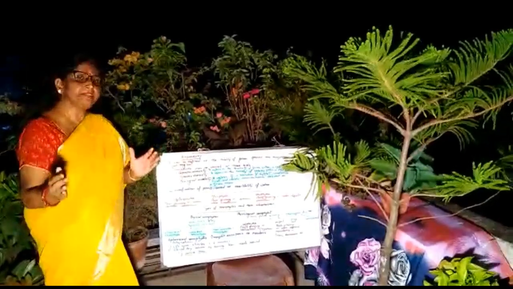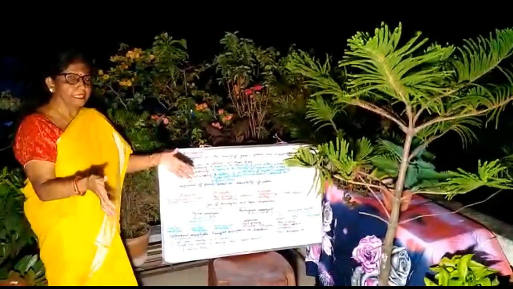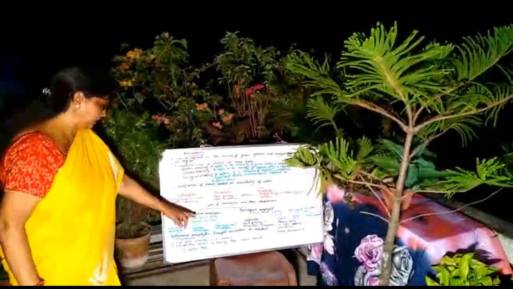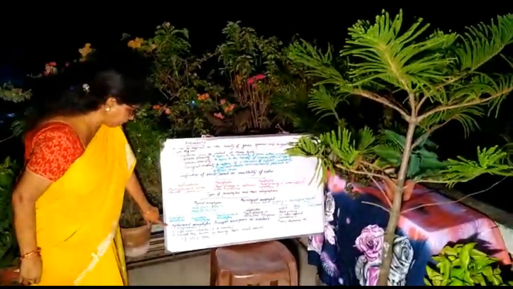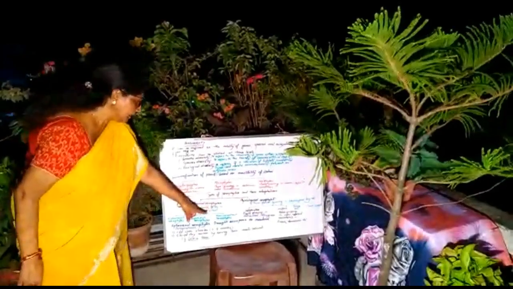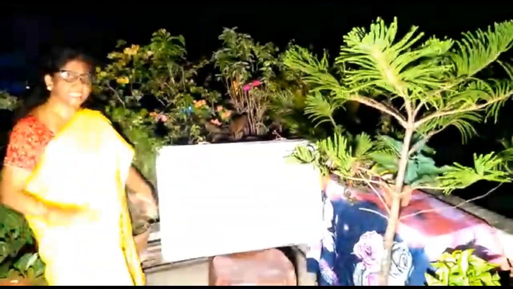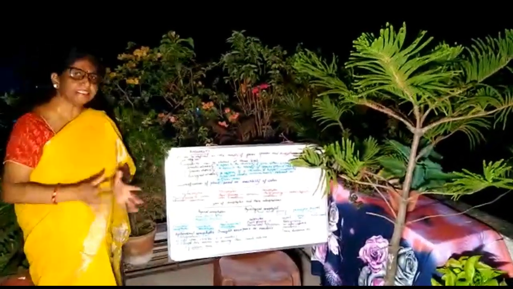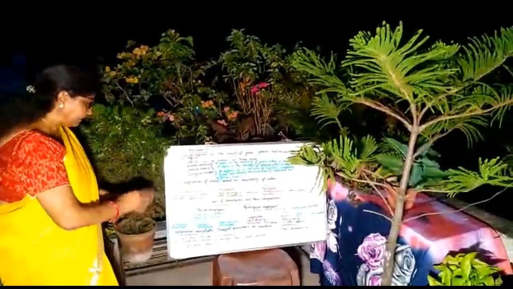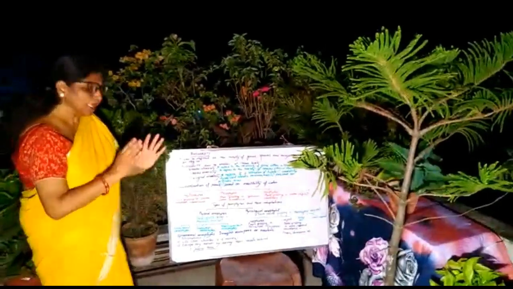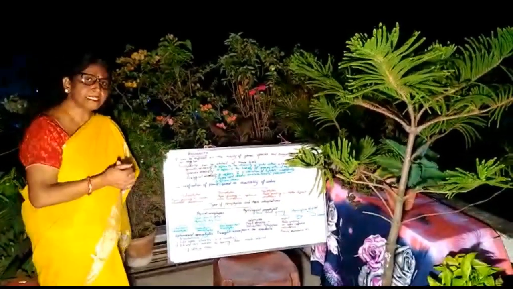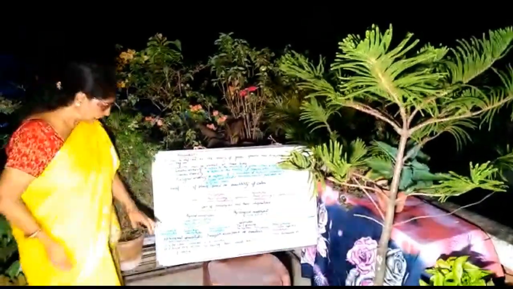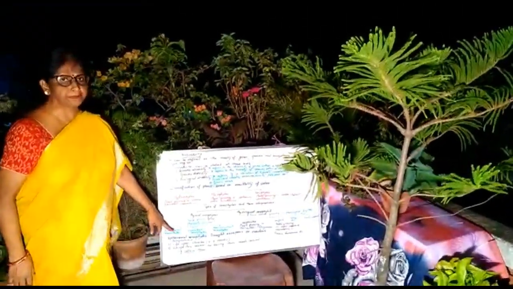They complete their life cycle within that period, and they are also called the escapers. These types of plants are said to be the drought escapers. That means before the dry condition comes, they complete their life cycle and leave their seeds behind. Then when the favorable condition comes, the seeds will germinate and the new plant will come. The example is Cassia tora.